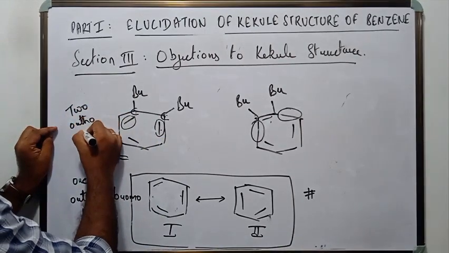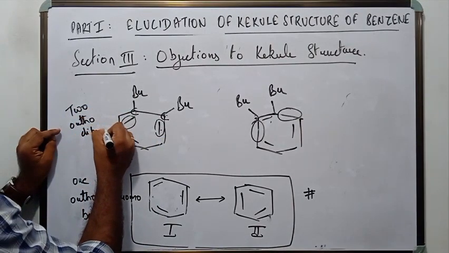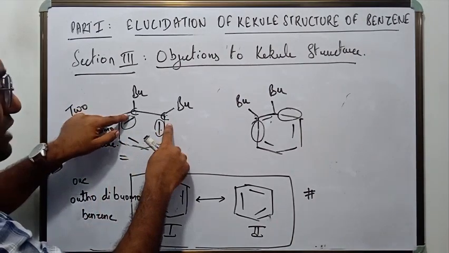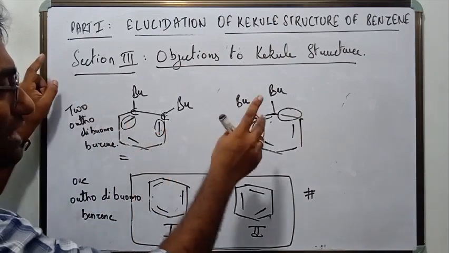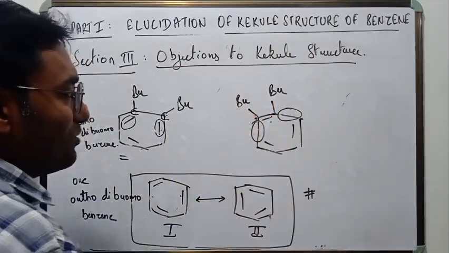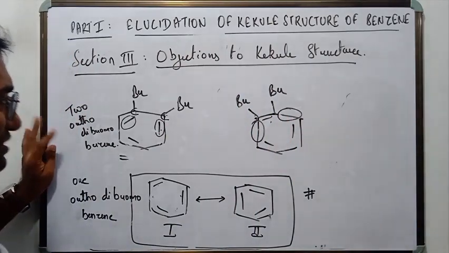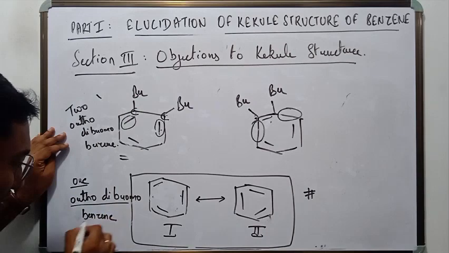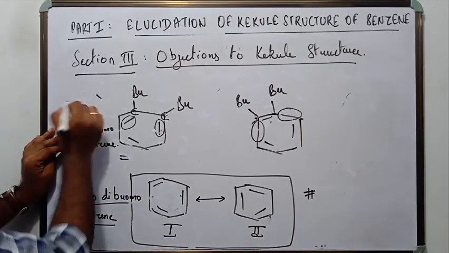One in which the bromine atom will be attached to the carbon atom containing the double bond, and the other in which the bromine atom will be attached to the carbon atom containing the single bond. But we already know that we only get one orthodibromo and not two.